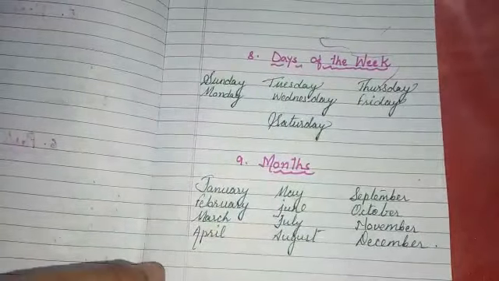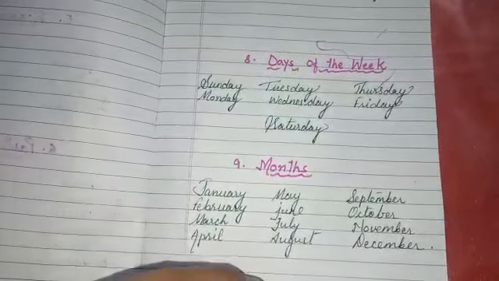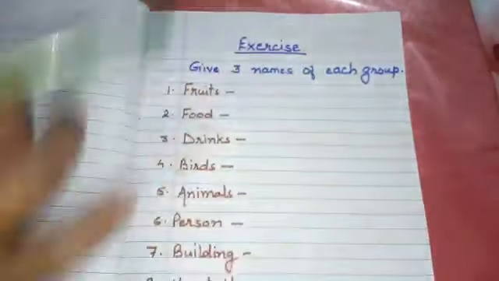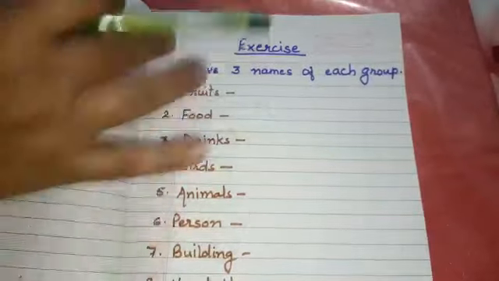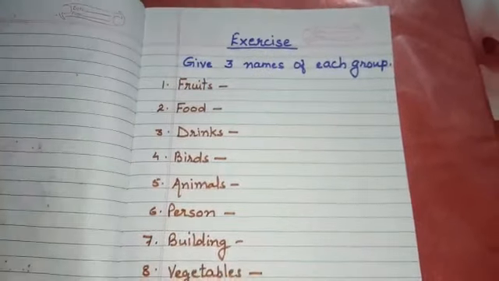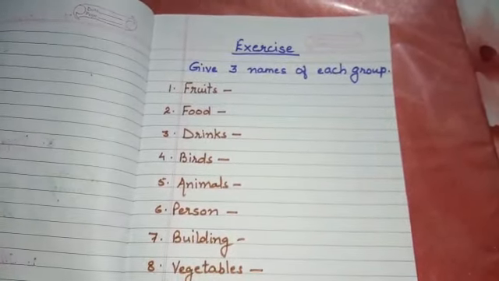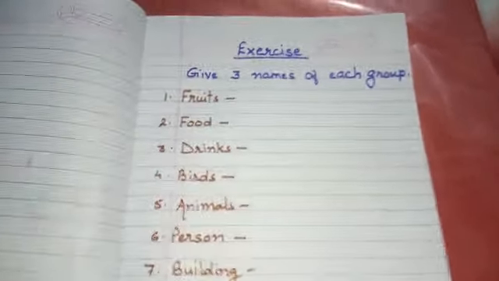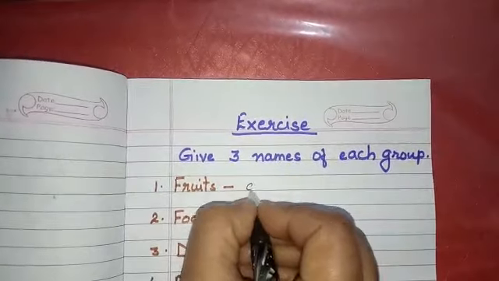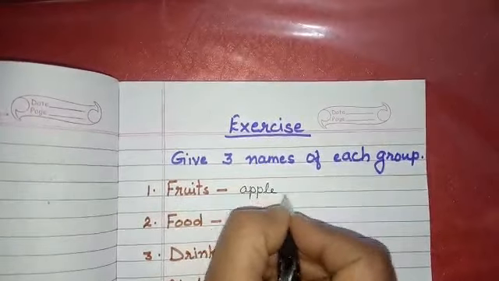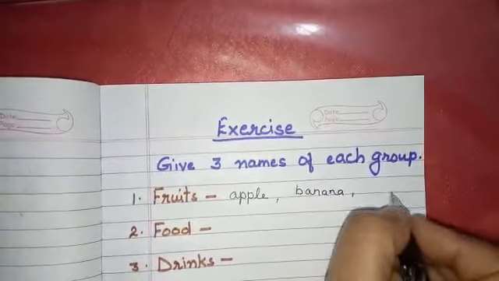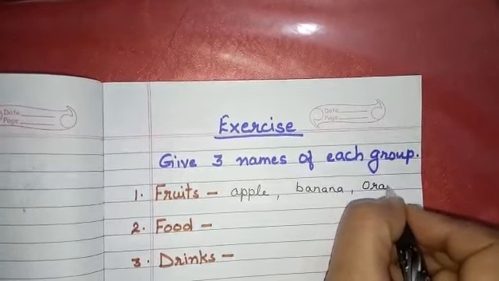Children, we already know the different groups of nouns. So first exercise that is given in your book is you have to give the three names of each group. Children, as you can see, many groups are given here. Some groups we have already studied and some are the new groups. You have to write the names, 3 examples in each group. Like fruits. So children, what are the three fruit names? You can write apple, banana, and you can write any other fruit, that is orange.